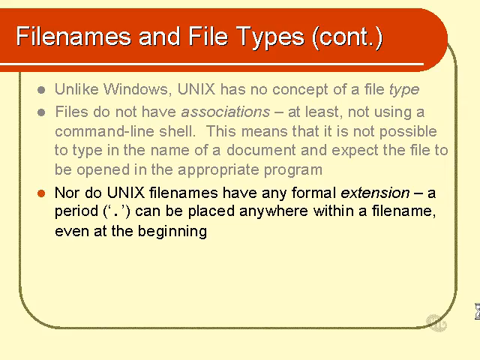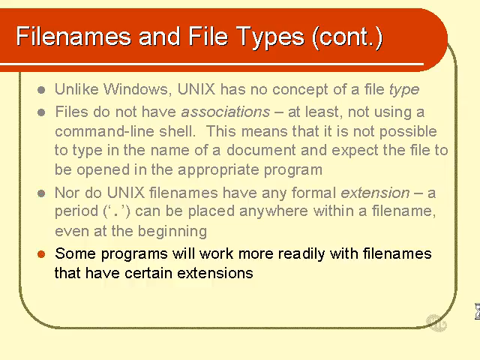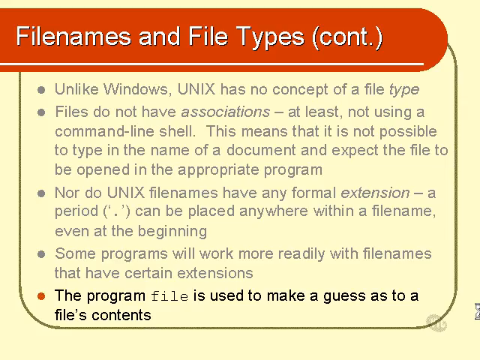But Unix doesn't do anything with that dot. It totally ignores the extension. The dot, and anything after it, is there for your benefit and your benefit alone. Some Unix programs will work more readily with a file if its name has a particular type of extension, but such extensions are not necessary, they're just recommended. And if you really want to try and find out what a file's actual type is, in other words what's in the file, there is a program called file which actually makes a guess about that.